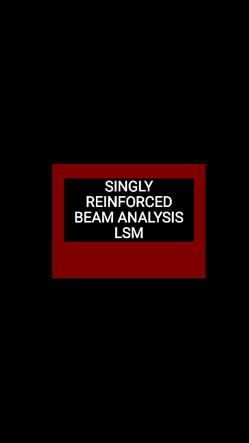And you have seen that there were assumptions made in the concept of limit state, where limit state was divided into two parts: the limit state of collapse and the limit state of serviceability. This is one of the major advantages of the limit state method, because it also accounts for the serviceability criteria.